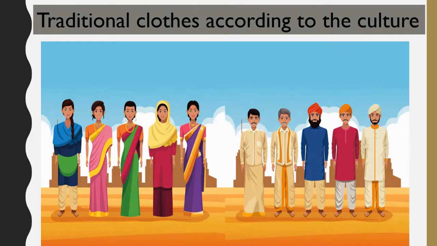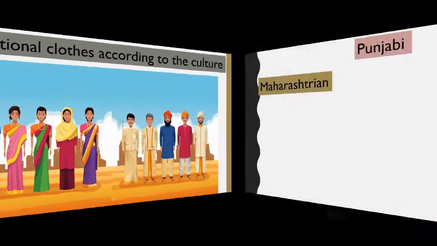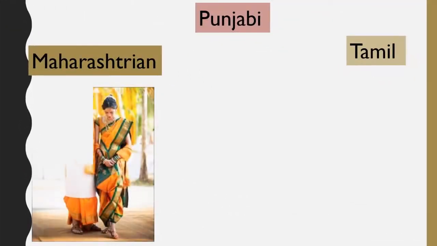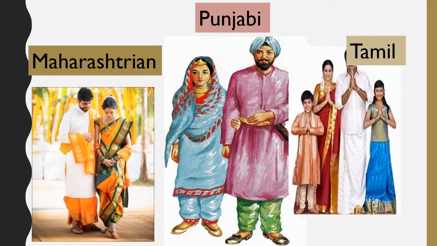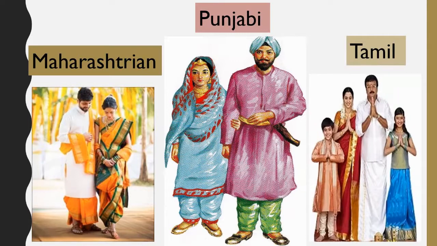Next is traditional clothes according to the culture. We have different cultures in India and each culture has its own dressing style. So today we will also see the traditional clothes of each culture. In Maharashtrian culture, women wear a Nauvari sari and men wear a kurta and dhoti. This is the traditional dressing of Maharashtra culture.